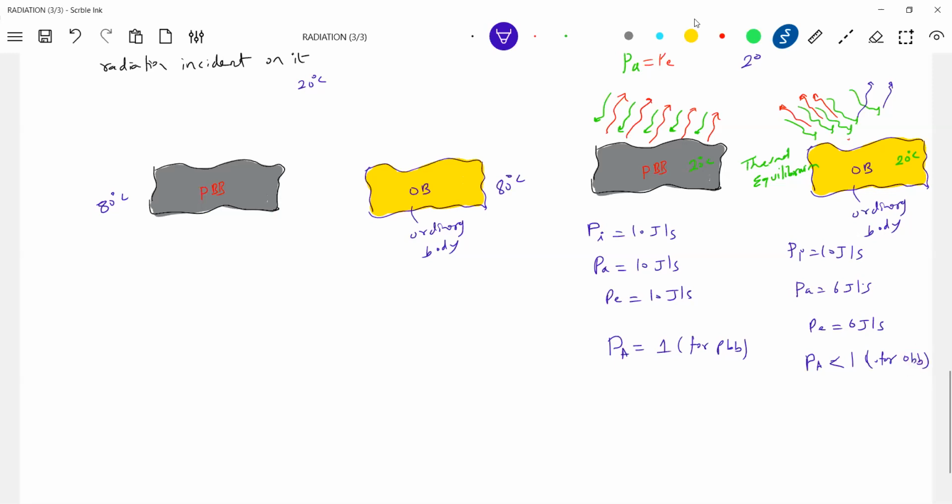Okay, slowly now we have brought in some set of formulas to study the radiation phenomena. So what is absorptive power for a perfect black body? It will be equal to 1. And for ordinary bodies, it will be less than 1.